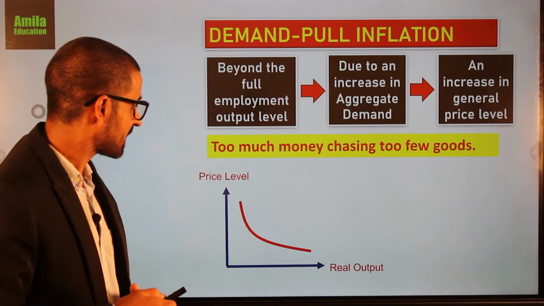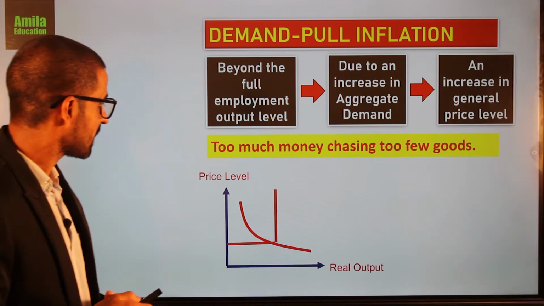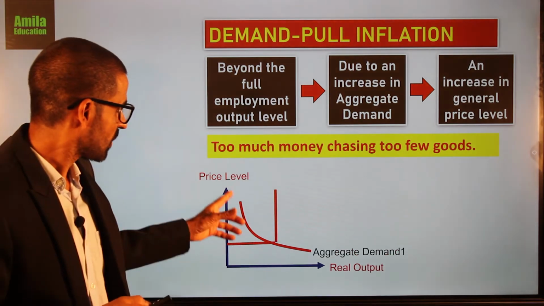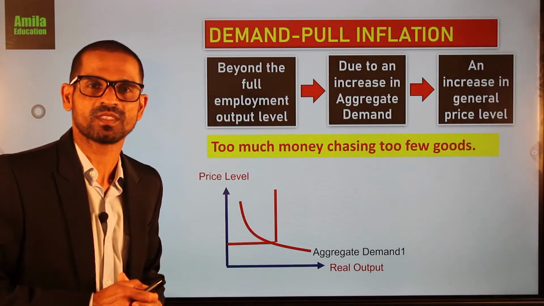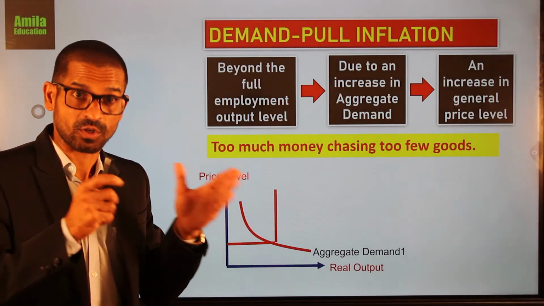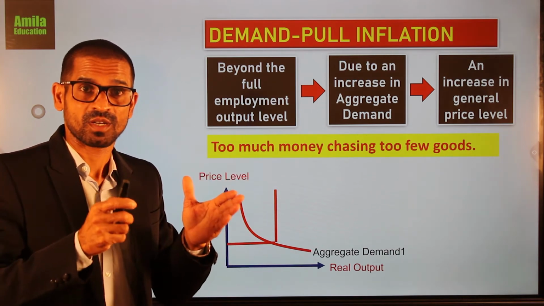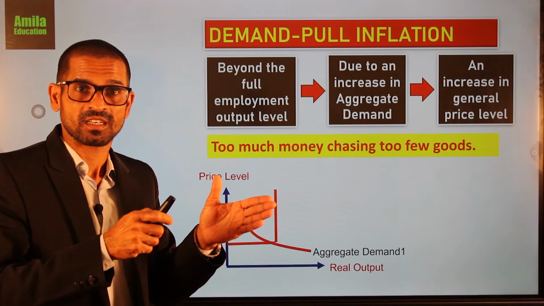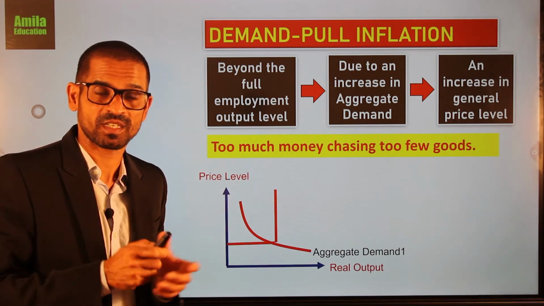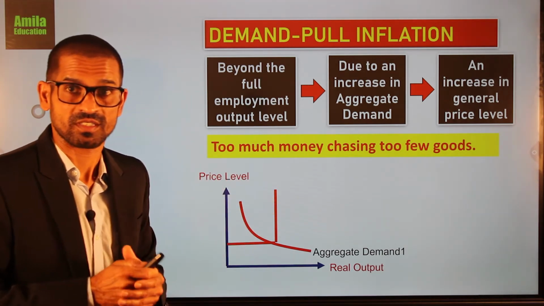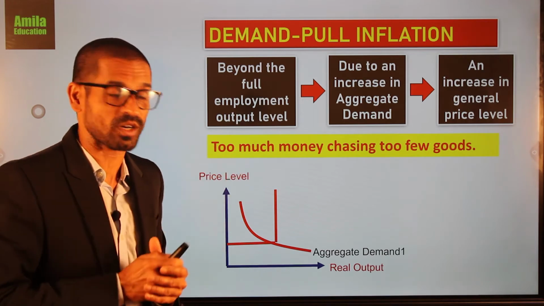One is the aggregate demand curve. The other one is the aggregate supply curve. Aggregate demand curve. As I told you, it's the total demand of the country, which consists of private consumption, public consumption, investment, and net exports. Exports minus imports.